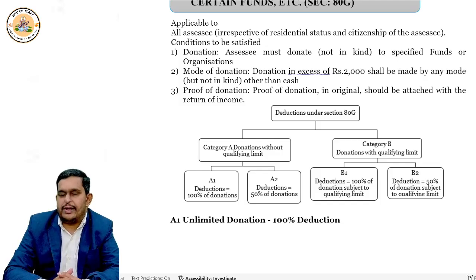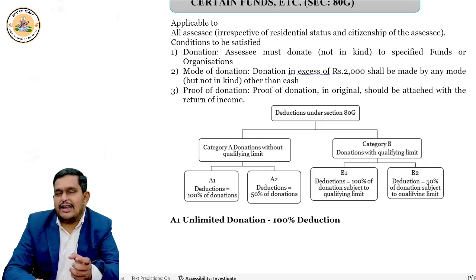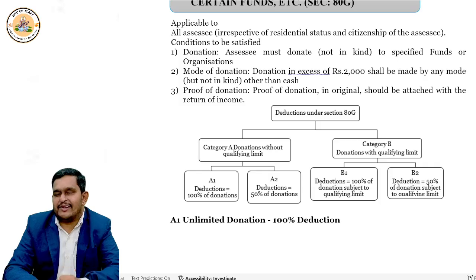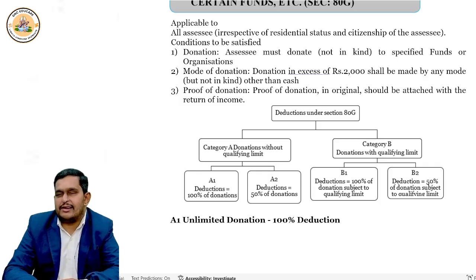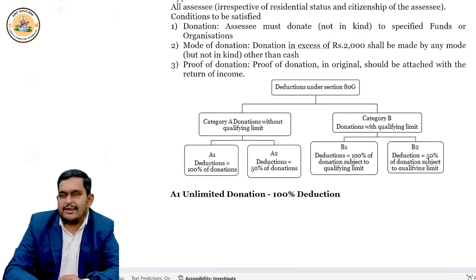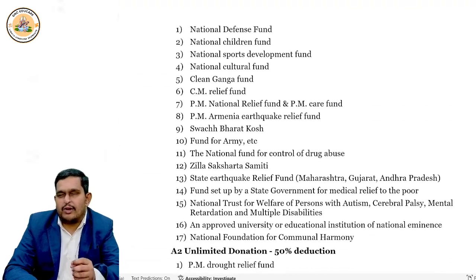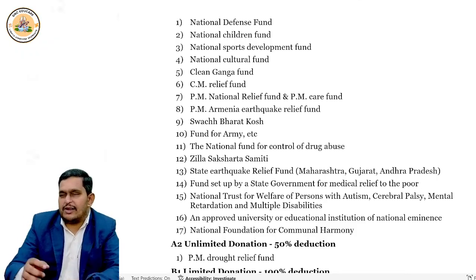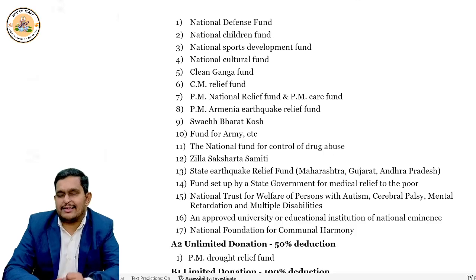Okay? So basically, National Defence Fund is there. A1 category, 100% deduction without limit, I am talking about. If you give donation to any National Defence Fund, or National Children's Fund, National Cultural Fund, National Sports Development Fund, or Clean Ganga Fund, or Swachh Bharat Kosh, or Jilla Saksharta Samiti. Are you able to understand?